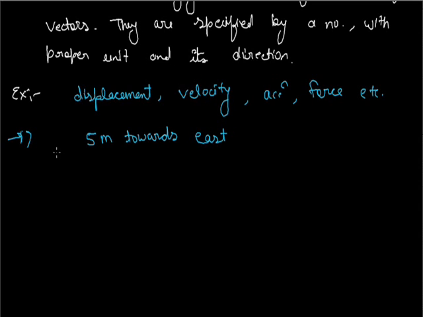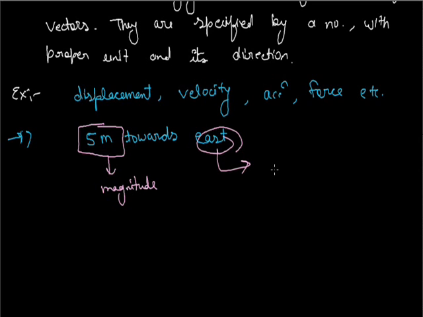Here 5 meter is its magnitude, and we have to define the direction of this term. Then this is its direction.